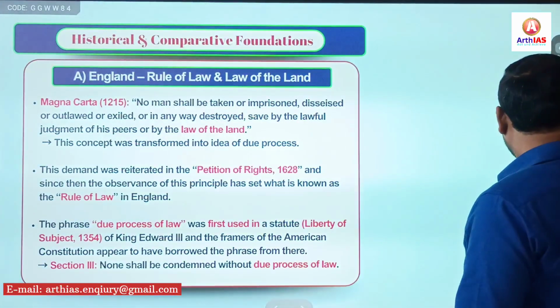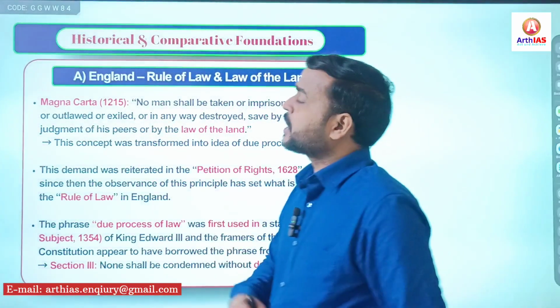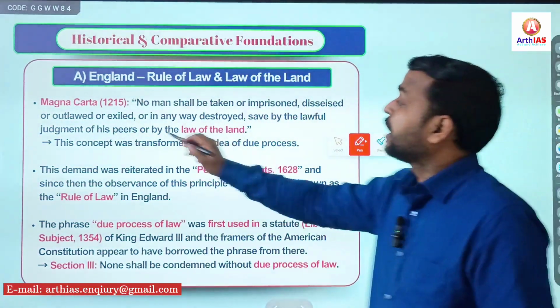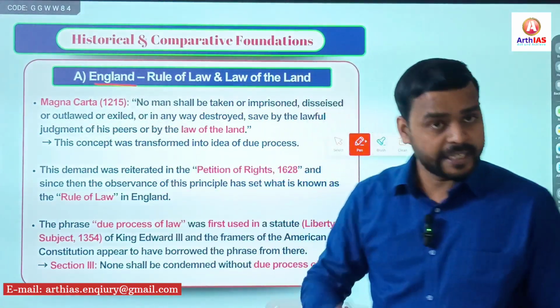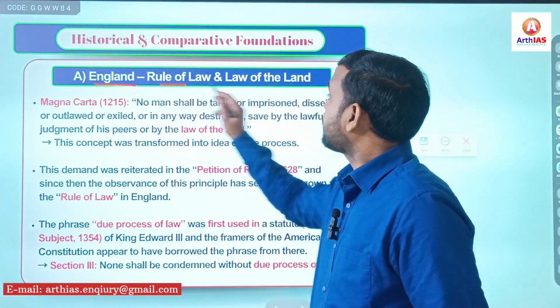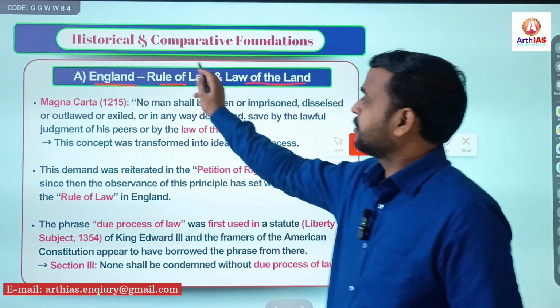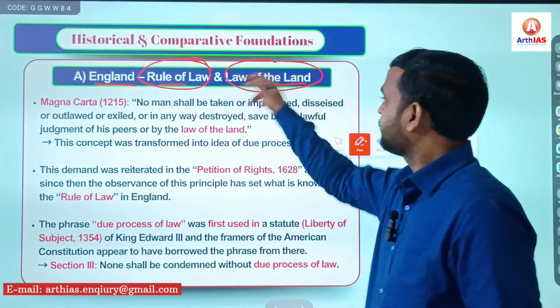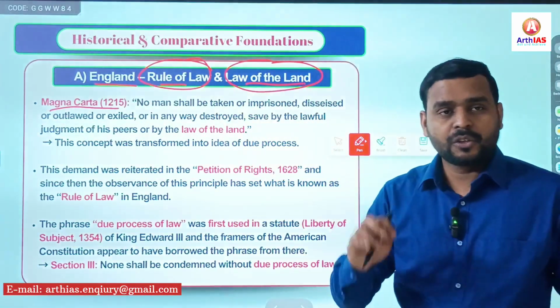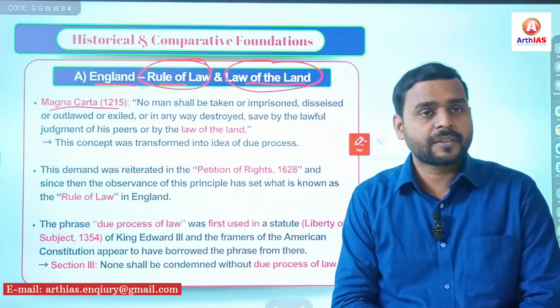First, we will start with the historical and comparative foundation. So first we will see England, the British Constitution. Here you have to understand two phrases: rule of law and law of land. Magna Carta 1215, you must be knowing about Magna Carta, right?